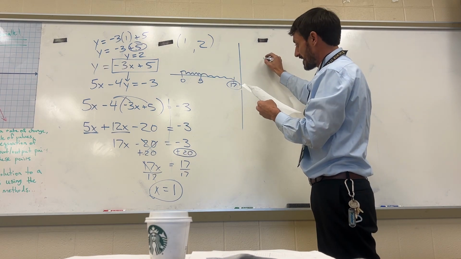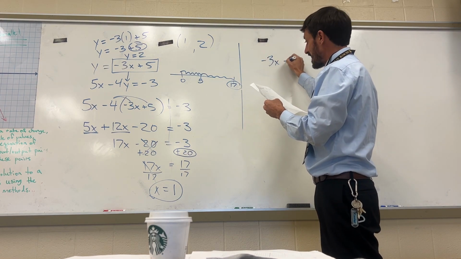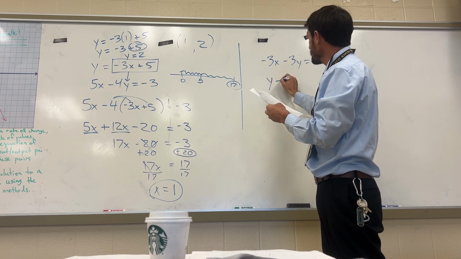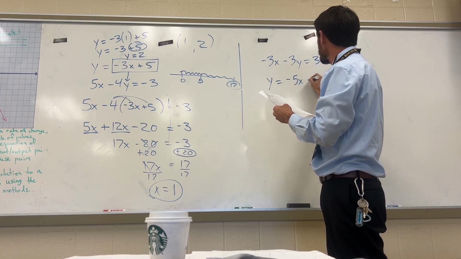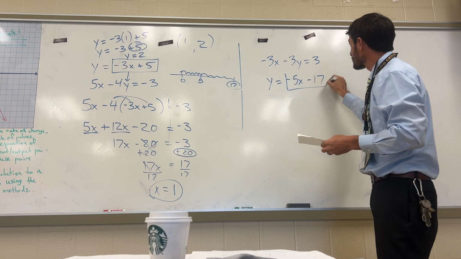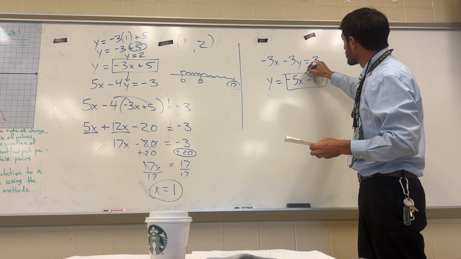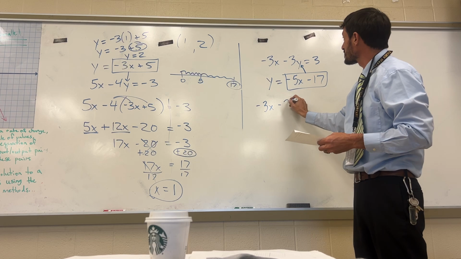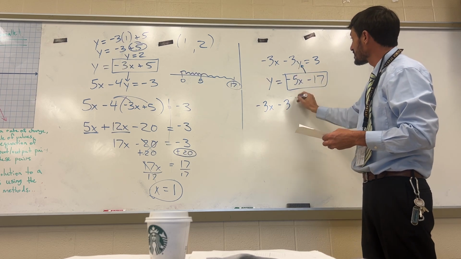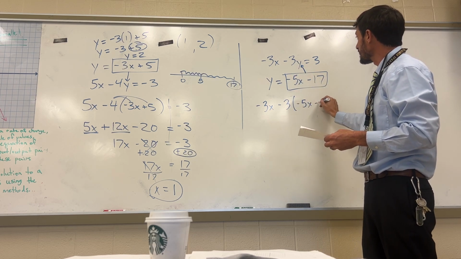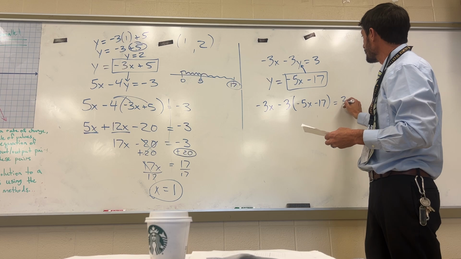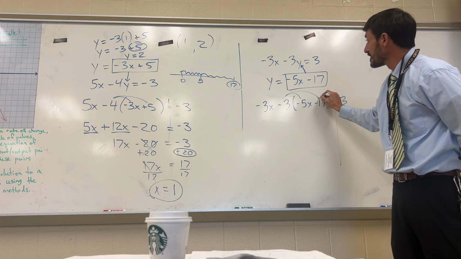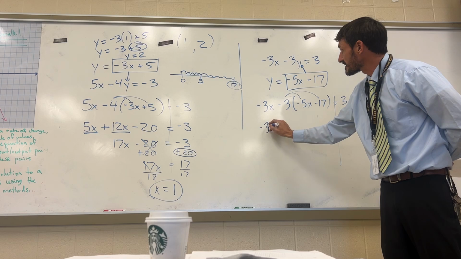So negative 3x minus 3y equals 3. And then I have y equals negative 5x minus 17. We're going to put a box around this. This is going to go in for y in the other equation. Now we have negative 3x minus 3, not y, but all of this, negative 5x minus 17 equals 3. Okay? Now what we're going to do is we're going to take this 3 and distribute. Before we do that, we're going to bring this negative 3x down.